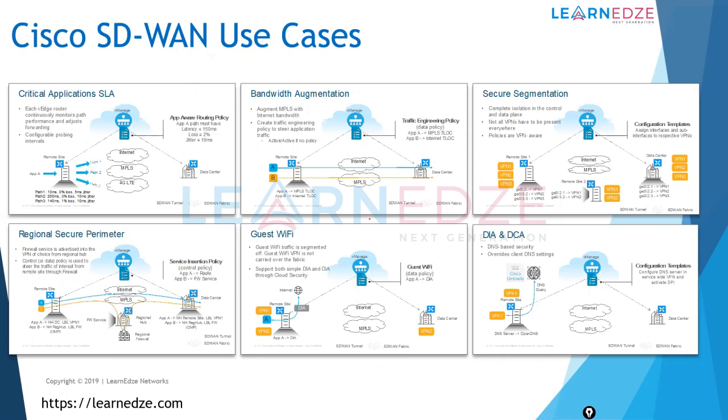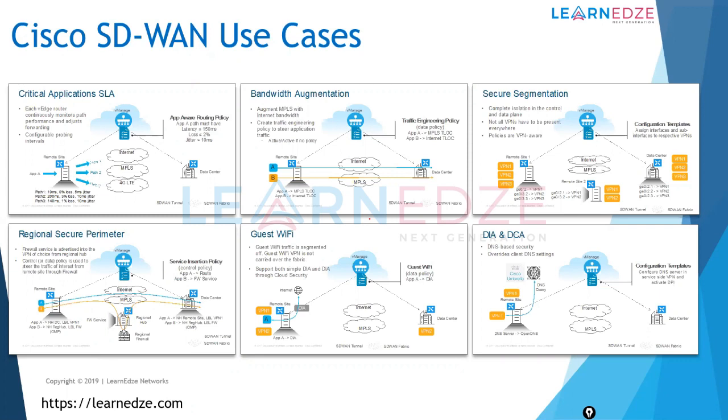Right. So coming to the SD-WAN, we can leverage our internet connection for guests as well, so that they don't need to traverse via our WAN links and then go to the DC or a hub location in order to reach the internet. We can also segment their network completely.